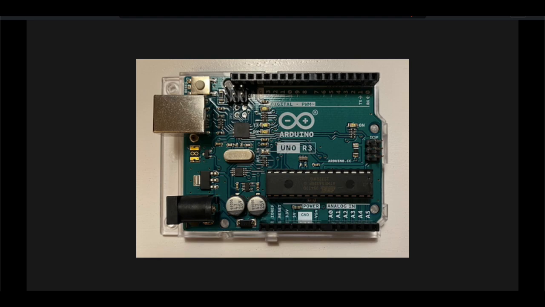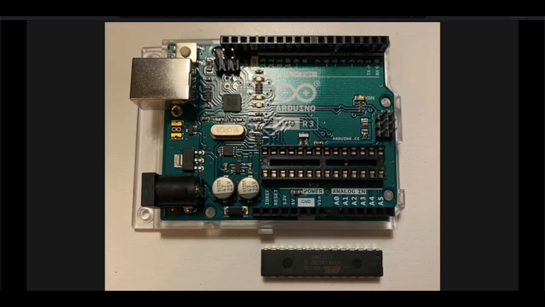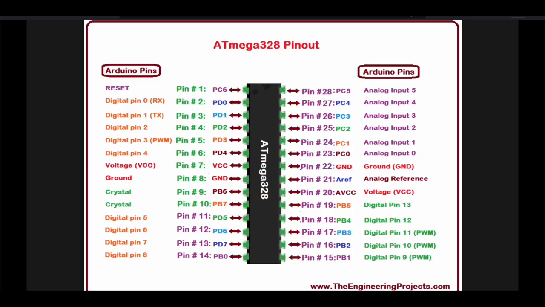Okay, I think that's all I really have to say about that. So here it is again. I've pried it off. And here is the pinout for that ATmega 328. At the top we've got this purple reset, so we're going to wire that up. The two pins below that are RX and TX, for UART, serial communication. So what I did was I have a USB UART that I could hook into that.